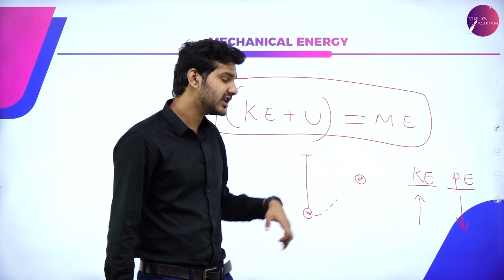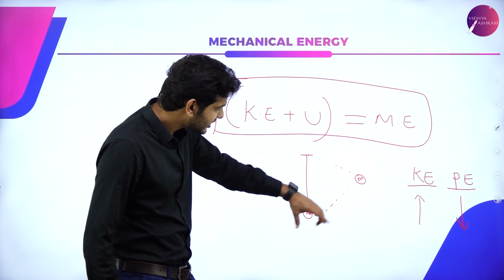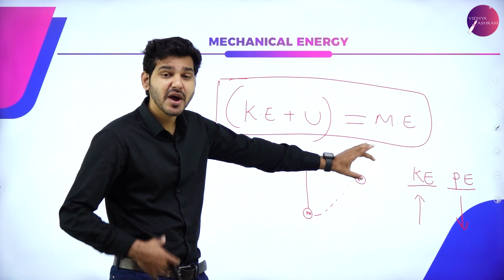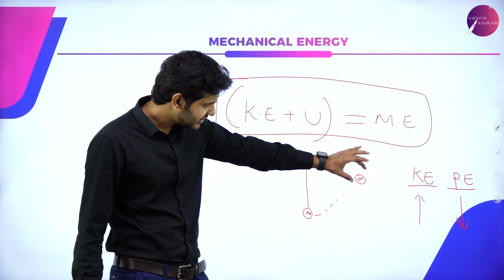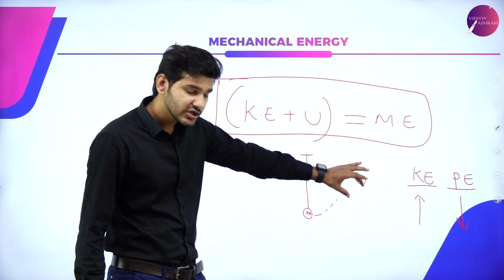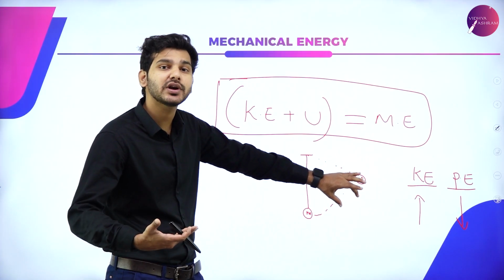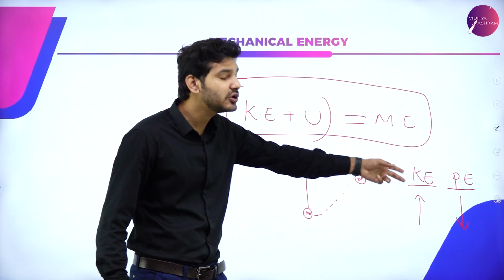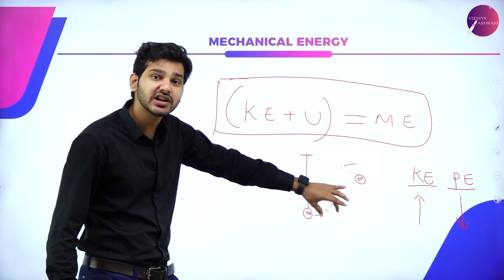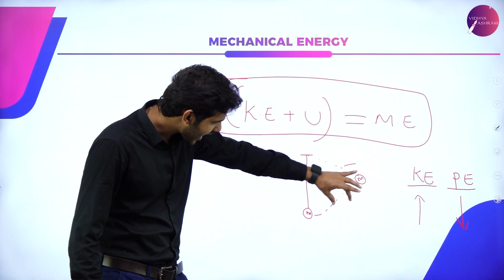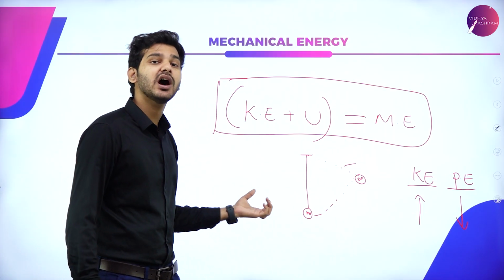So you see, it is not a new energy that is being given to this system. Initially, at the raised position, it will have maximum potential energy. But as soon as I let go, this ball is going to drop. As it is dropping down, it will convert its potential energy slowly into kinetic energy. So now kinetic energy is increasing. Kinetic energy is maximum at the mean position and it will start to swing to the other side.